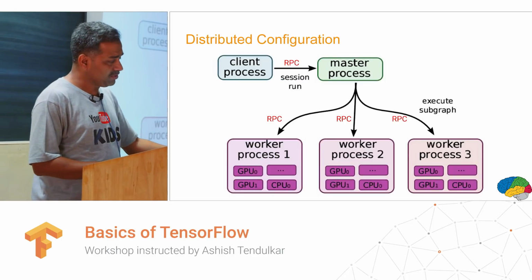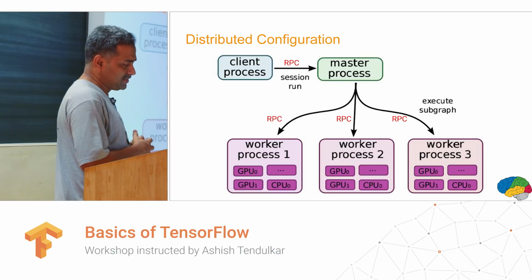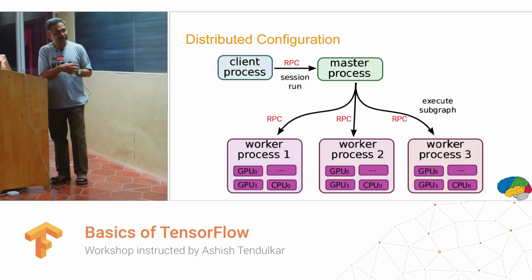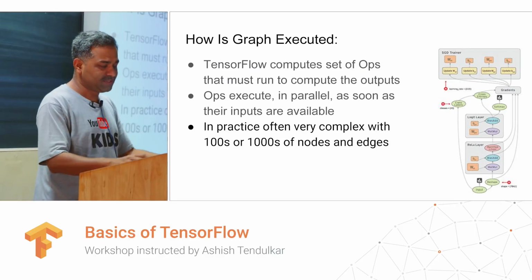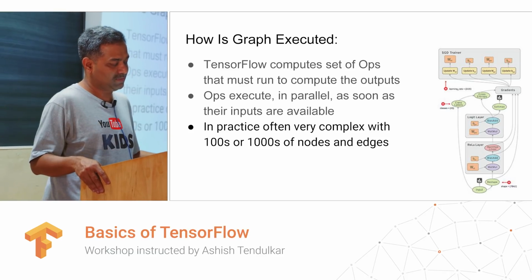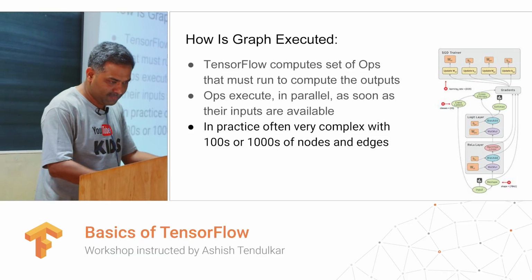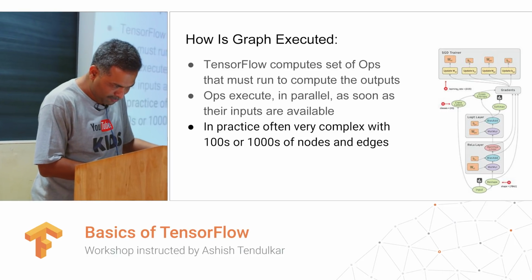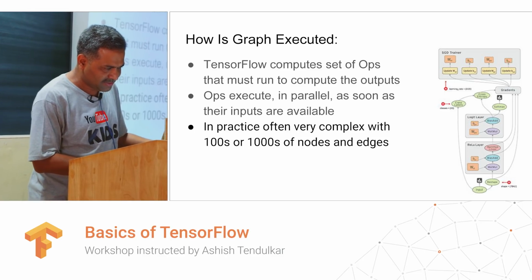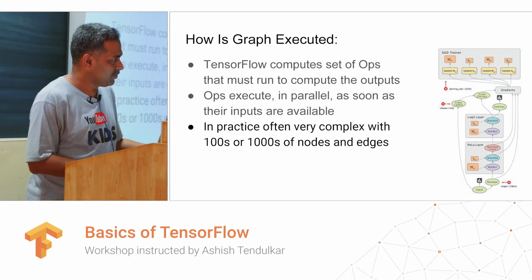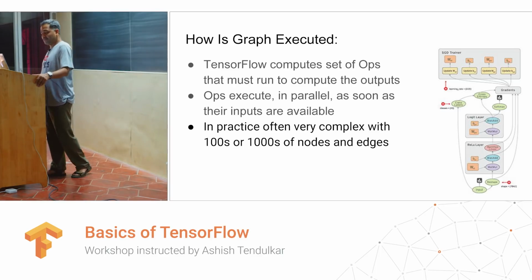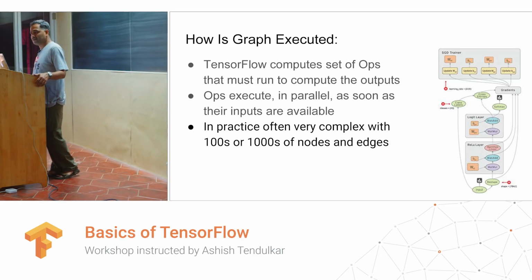In a distributed configuration, the master process spawns multiple workers and gets the work done. What you see here is a TensorFlow graph for a neural network. You have a logit layer, a ReLU layer, an input, a reshape operation, and a stochastic gradient descent trainer. You can see that this is a tensor. This is basically a neural network graph. In practice it can be very complex, with hundreds to thousands of nodes and edges.